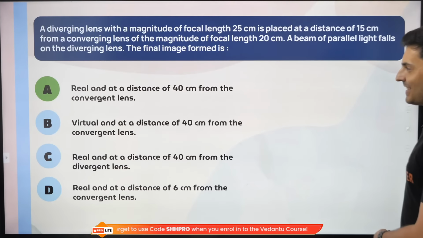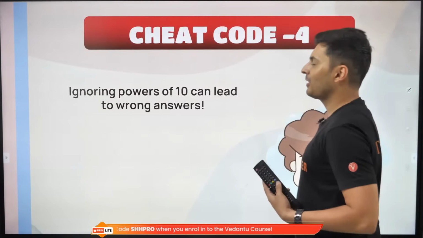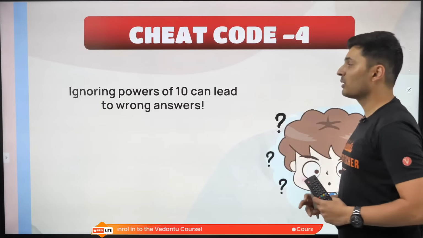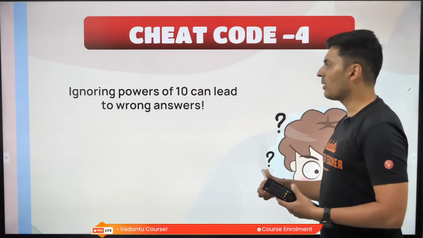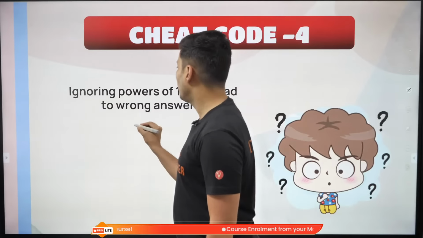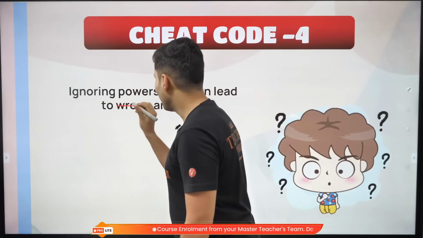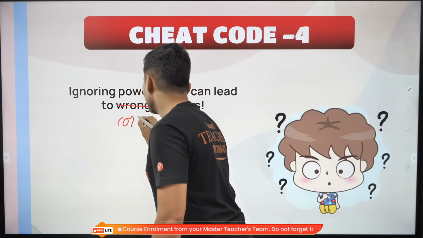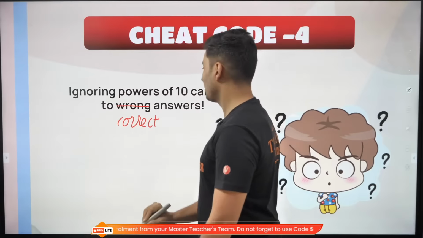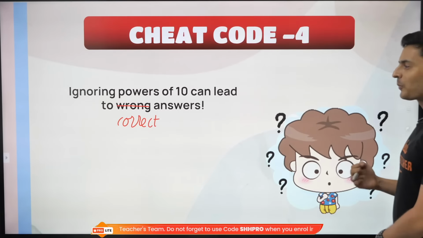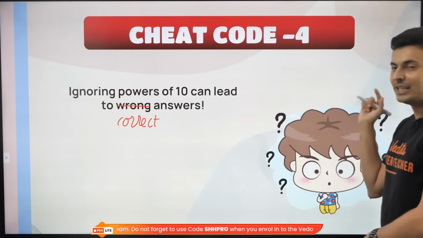Amazing. Next, let's try another type of cheat code. And the another type of cheat code is ignoring the powers of 10. Ignoring the power of 10 can lead to, oops, sorry, by mistake, there is a wrong statement, can lead to the correct answer. It's not the wrong answer, this is correct answer. Okay, so how can you ignore the powers of 10 and lead to the correct answer?